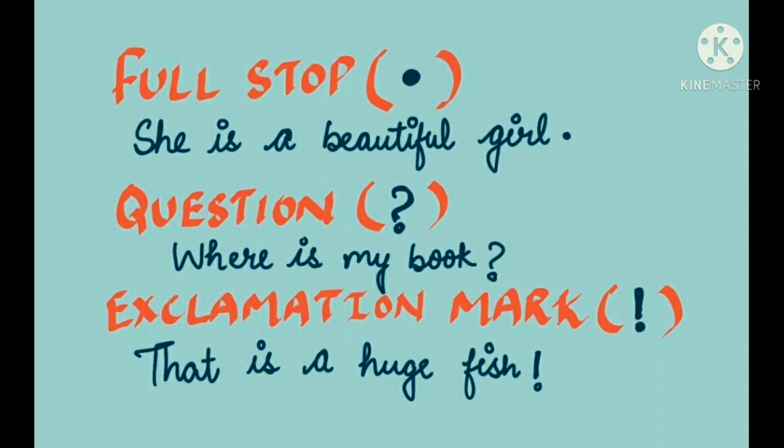Next is exclamation mark. Now, when do we use an exclamation mark? A sentence that expresses a strong or sudden feeling is called an exclamatory sentence, and there we use exclamation mark. For example, that is a huge fish. Now it expresses a strong feeling after seeing a fish that is very big in size.